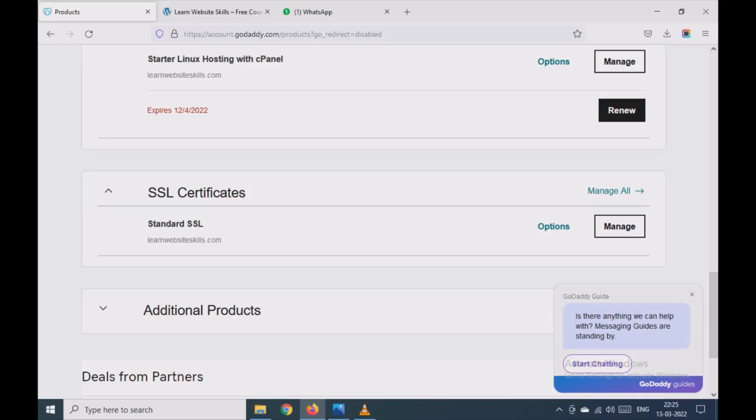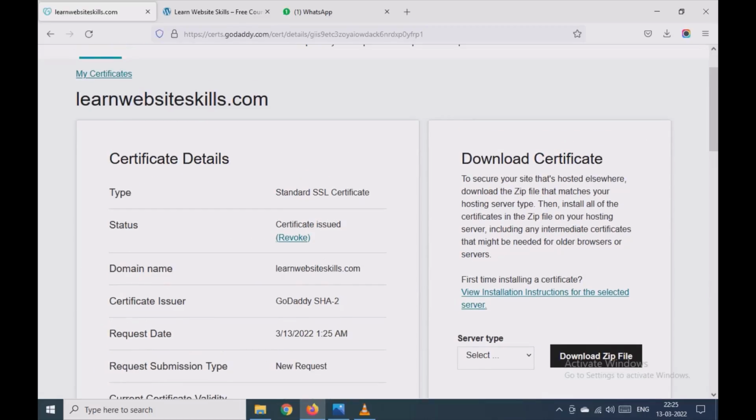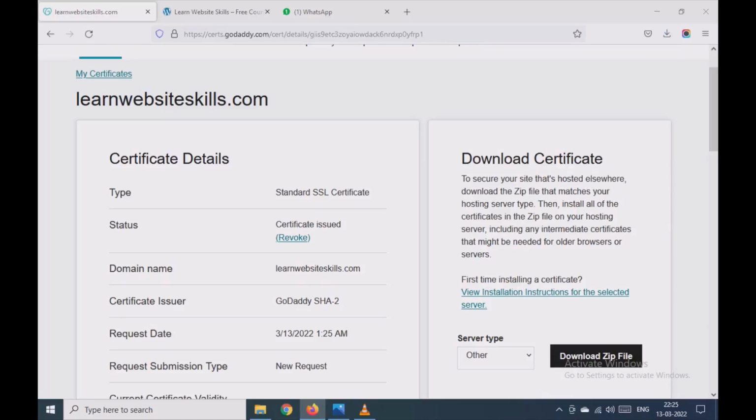Go to the products. We have already set up the SSL certificate. This is available in lesson number 5, website basics, where we have set up hosting, domain and SSL. Now here we go to manage. Here server type, select other and download the zip file.